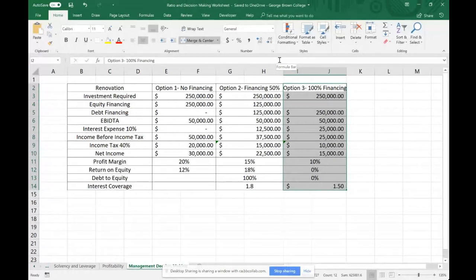This is not probably the best option because while the profit margin is great and the return on equity is a positive number, which is good, this isn't the best option because you're going to be tanking your liquidity ratios, your working capital, and this could affect your ability to secure financing in the future, which is important for restaurants. Trust me, you can get financing.